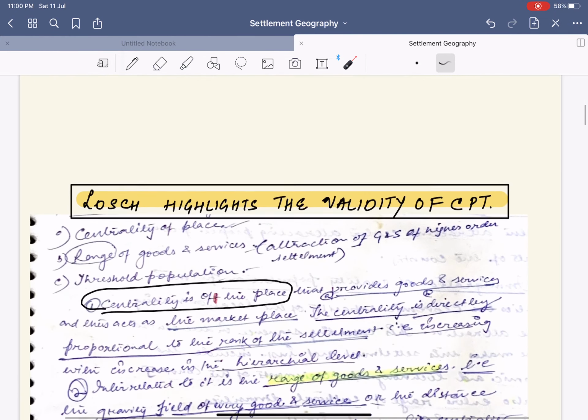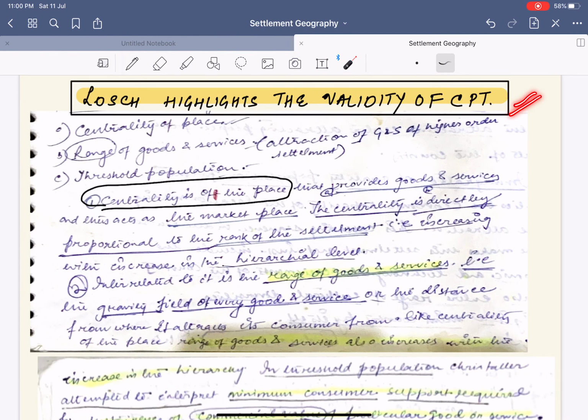Now let us understand how far the central place theory was valid. Till now we have talked about the concepts of the central place theory, and the sphere of influence, that is how the sphere of influence moves from circular to hexagonal. Then we talked about the principles for analyzing the central place theory, and then the criticism of the central place theory. But the central place theory was also recognized and validated by Losch. Losch says that central place theory was valid in three concepts: first, the centrality of the place, the range of the goods and services, and the threshold population.